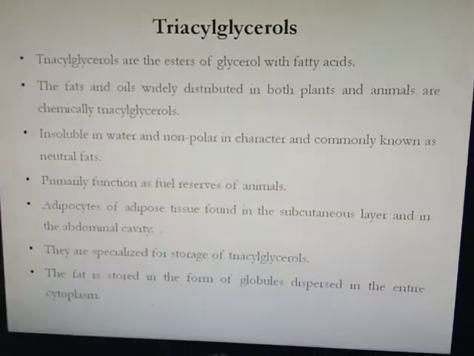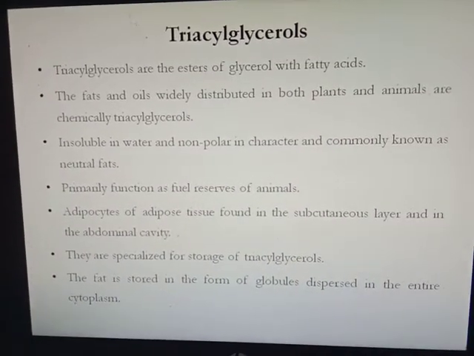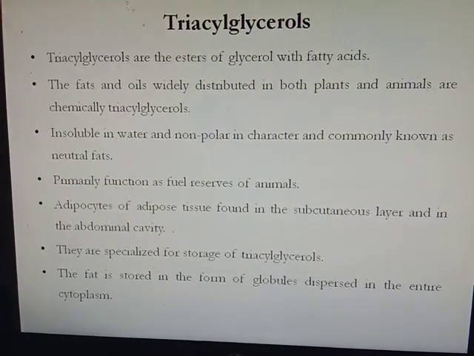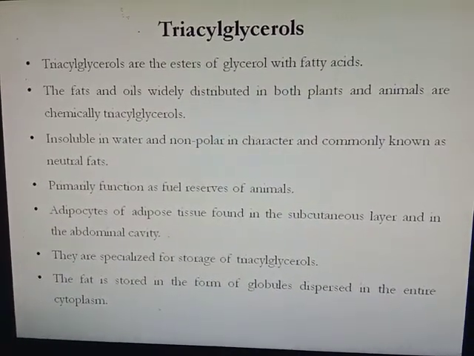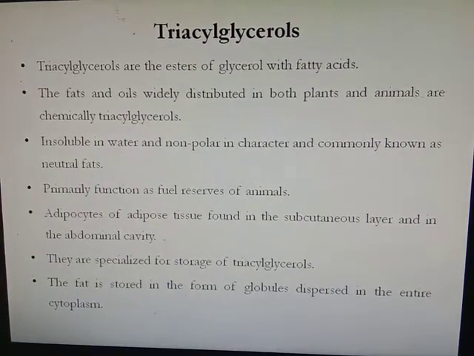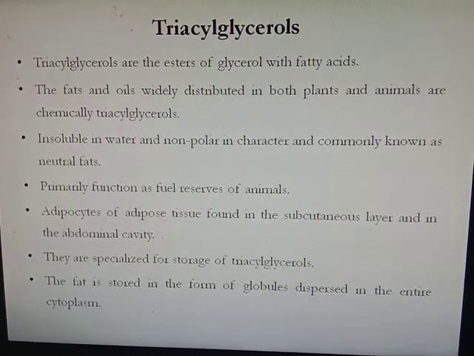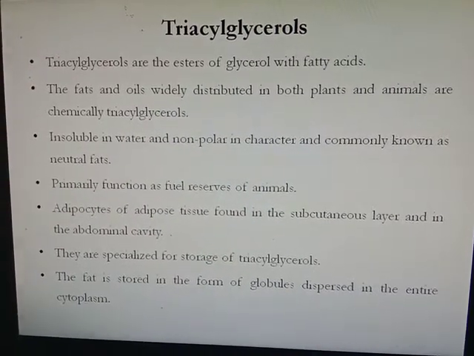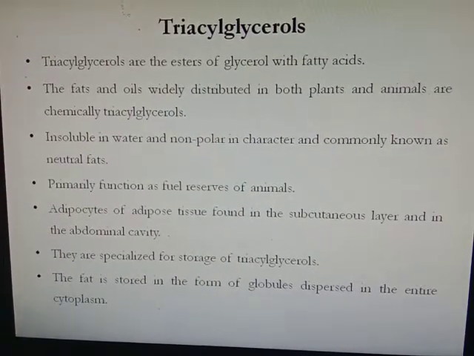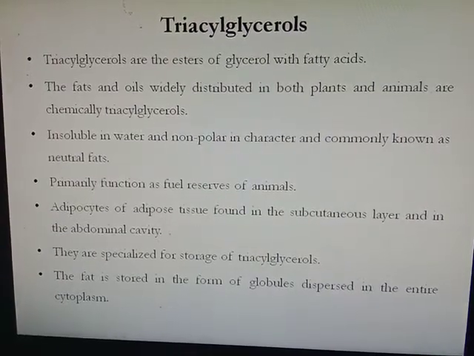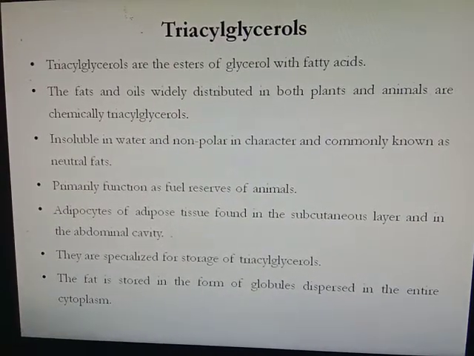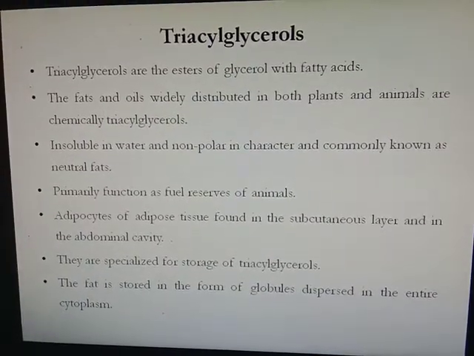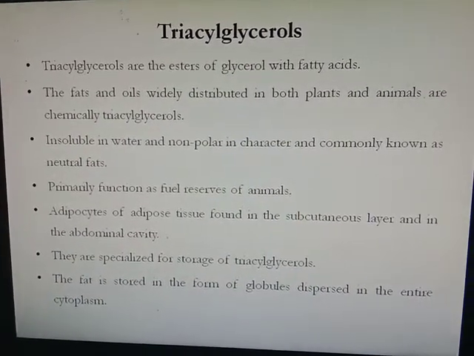Next is triacylglycerol. Triacylglycerols are the esters of glycerol with fatty acids. The fats and oils widely distributed in both plants and animals are chemically triacylglycerols. Triacylglycerols are insoluble in water and non-polar in character, and are commonly known as neutral fat. Triacylglycerols primarily function as a fuel reserve in animals.